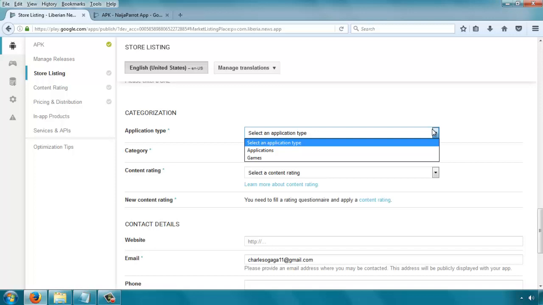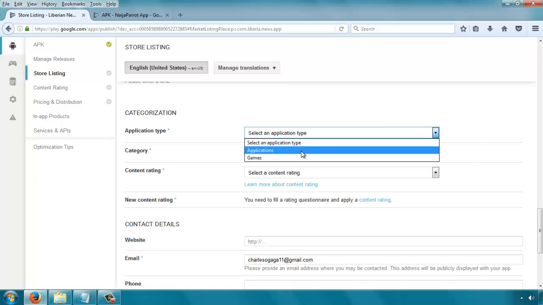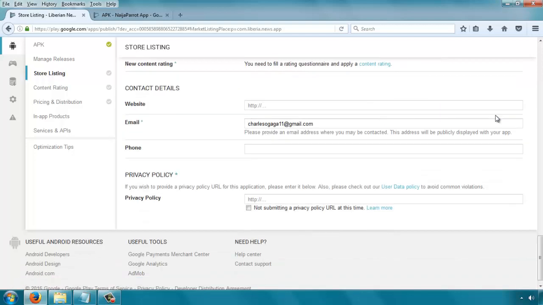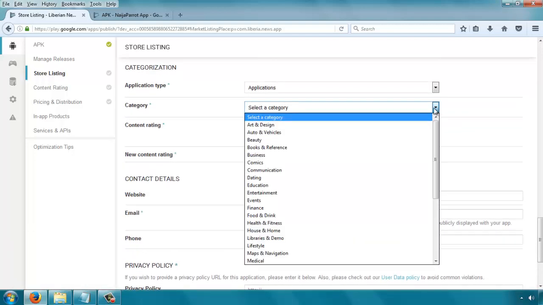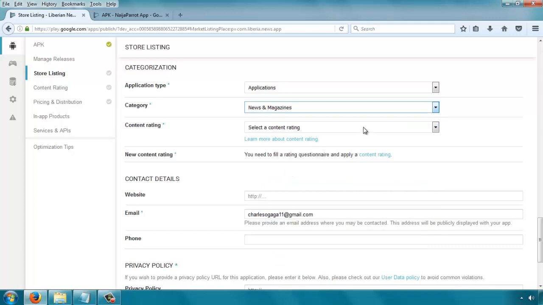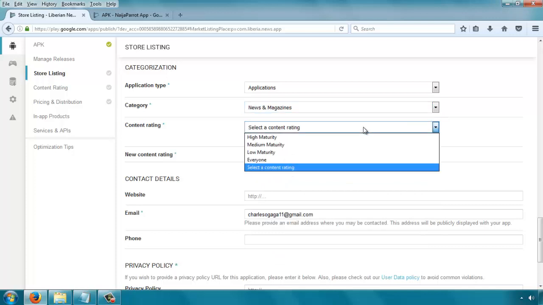So the first thing is application type. If it's a game, select games. Any other application, select applications. Then category, try to pick the category that is closest to yours. Ours is news, so we'll take news and magazines. Content rating. Content rating is a way for Google to know what kind of audiences they'll show your app to.